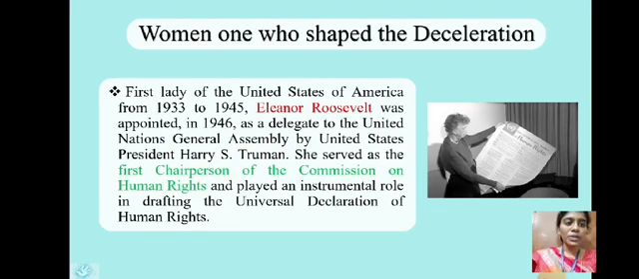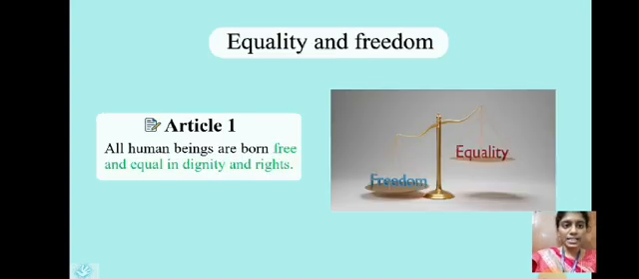The one who shaped this declaration was Eleanor Roosevelt, who was appointed in 1946 in the United States of America, and she served as the first chairperson of the Commission on Human Rights, playing an instrumental role in the drafting committee and in the Universal Declaration of Human Rights.